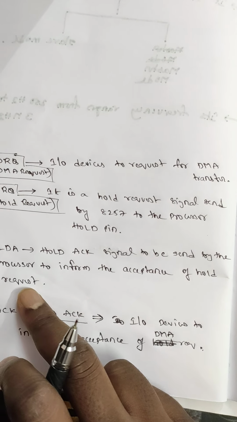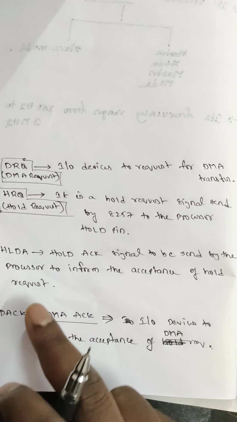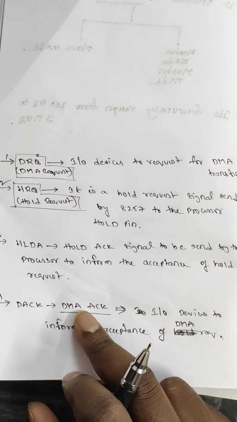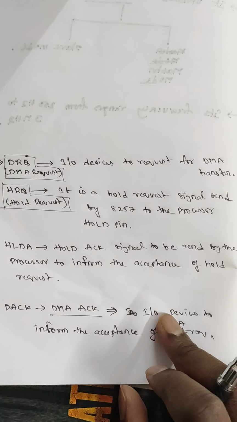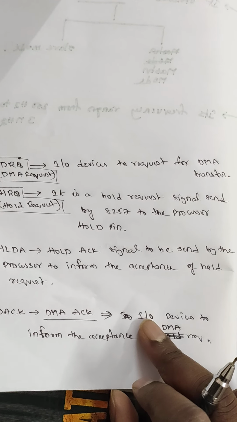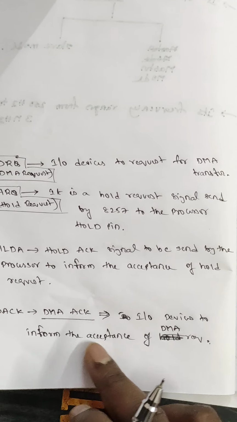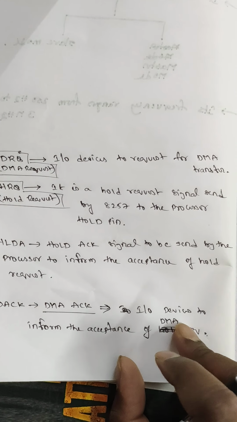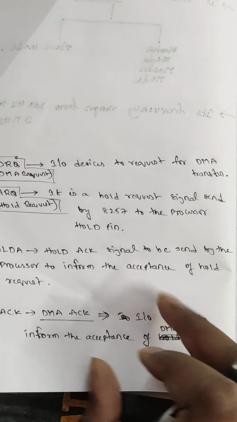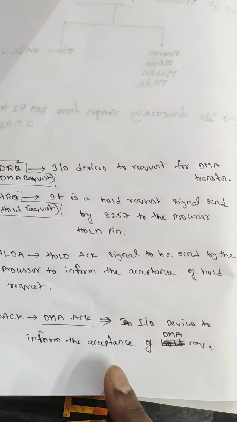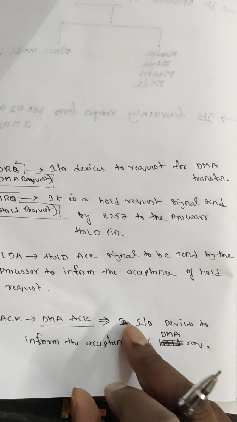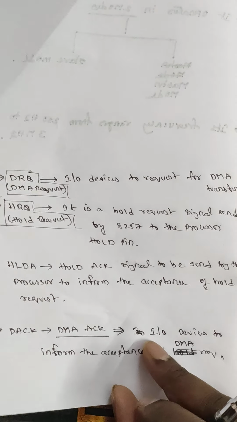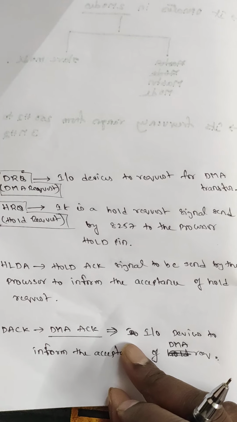The DMA controller becomes master and data transfer takes place. Fourth is DACK, the DMA acknowledgement, given by the DMA controller as acknowledgement for the DRQ request, so that the device is ready for data transmission. This is the basic operation of the DMA controller.